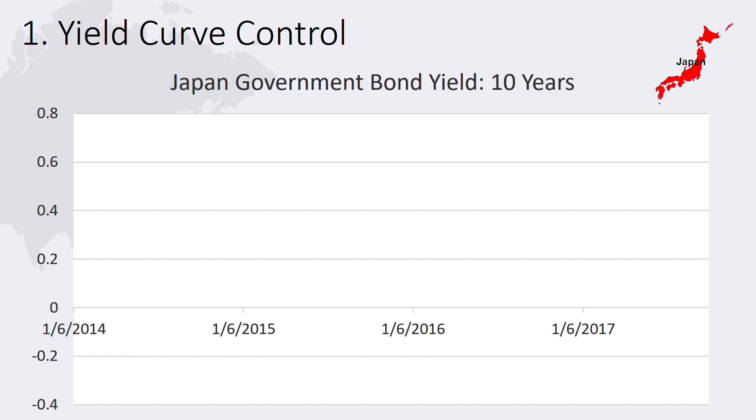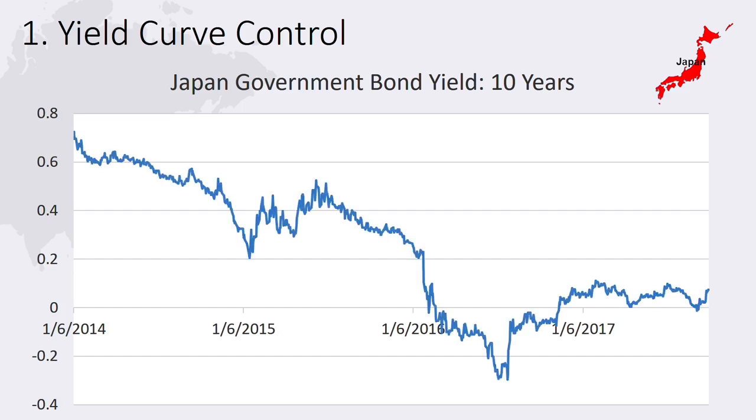The yield curve is the interest rate at different maturities. The central bank sets the short-term interest rate as negative using the policy rate. Rather than target long-term bond rates through the expectations channel, the Bank of Japan directly targets the interest rate on 10-year bonds. Currently, the central bank tries to set the interest rate on 10-year bonds near zero.